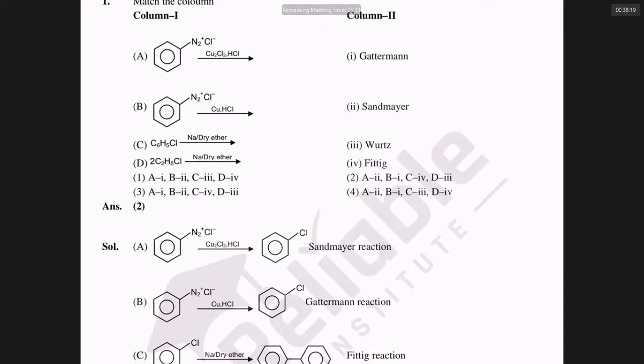Okay. Next, what is the D1, sir? When ethyl chloride reacts with sodium and dry ether, what is the name of that reaction? Wurtz reaction.